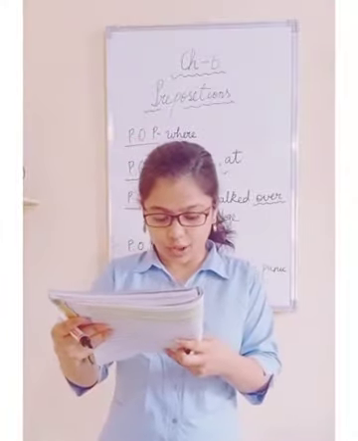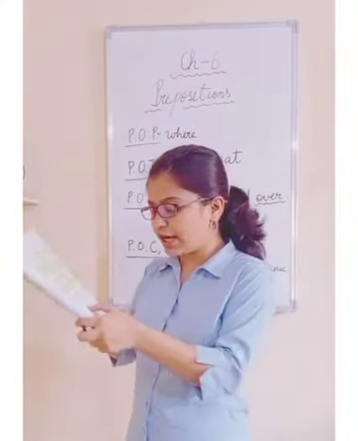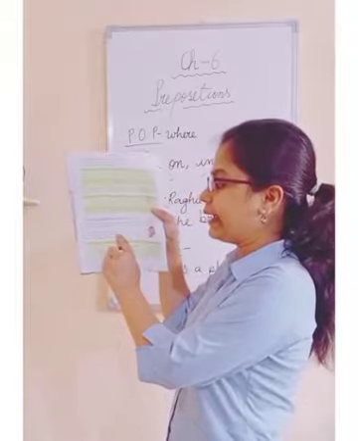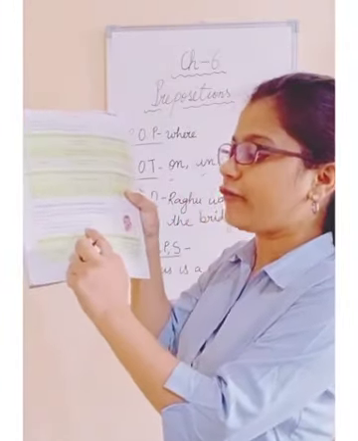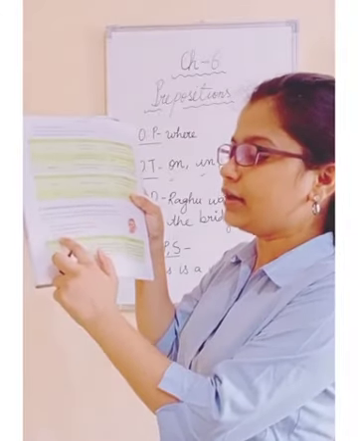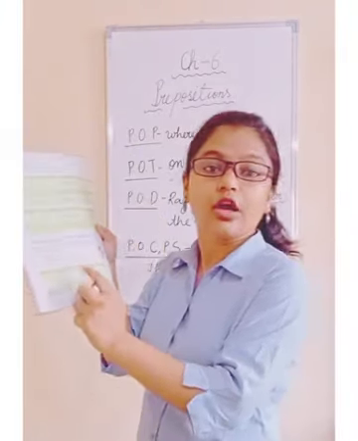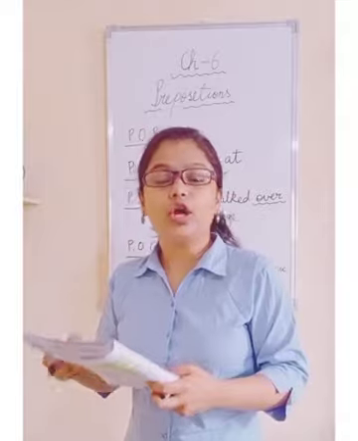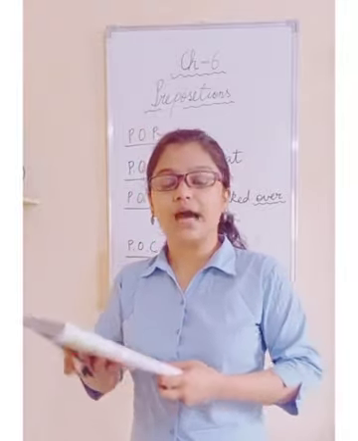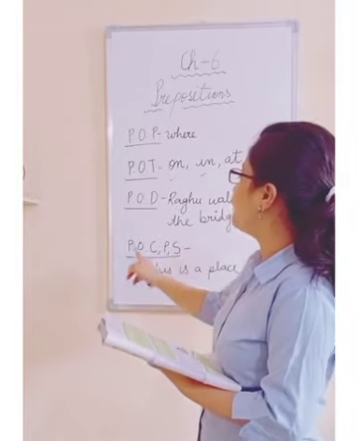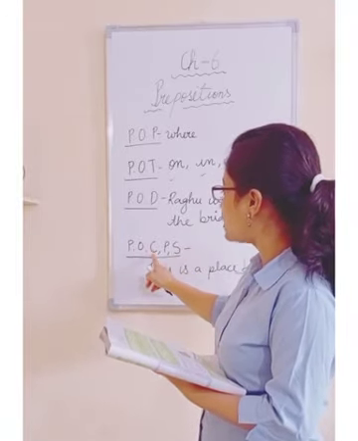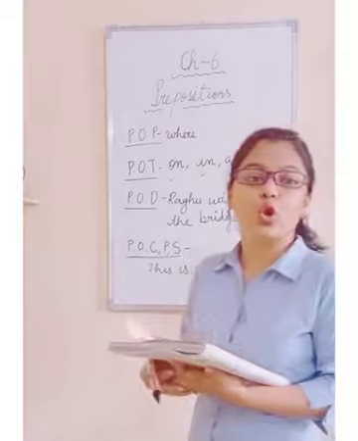See on page number 41. This is just the place for picnic. He suffered from fever for 5 days. The girl cried with fear. So for, with, all these come under this last category, where preposition of cause, purpose and source is being told.